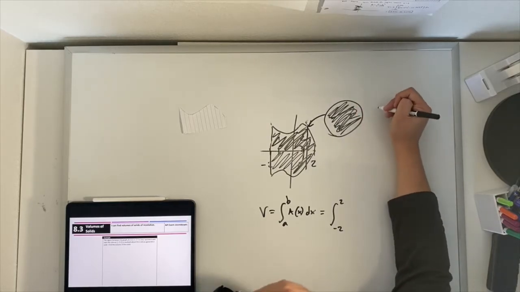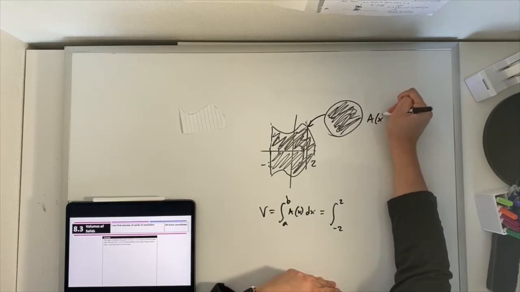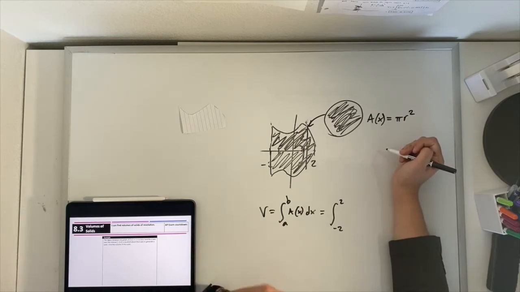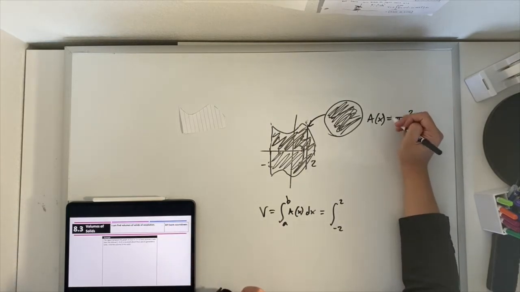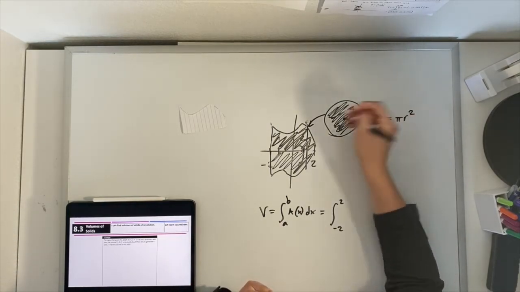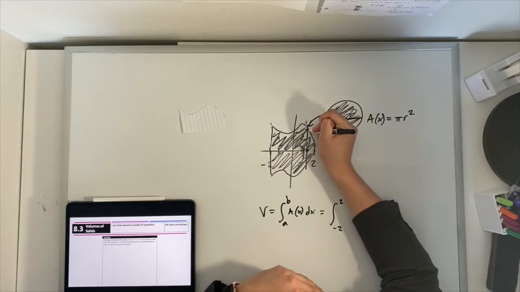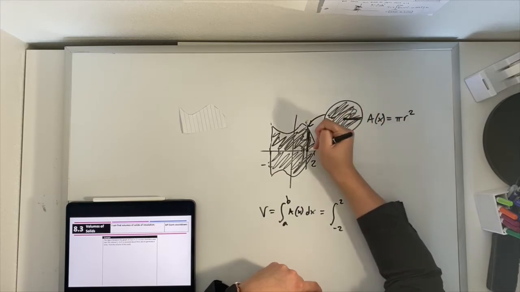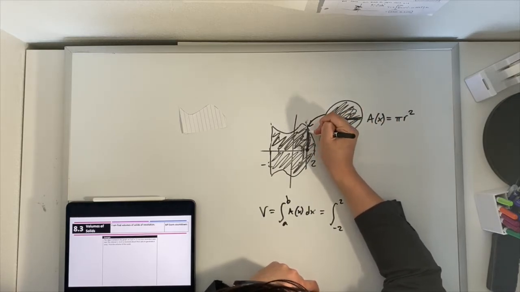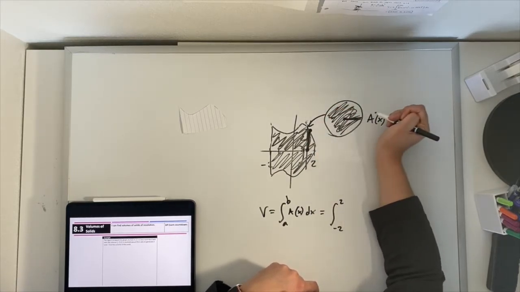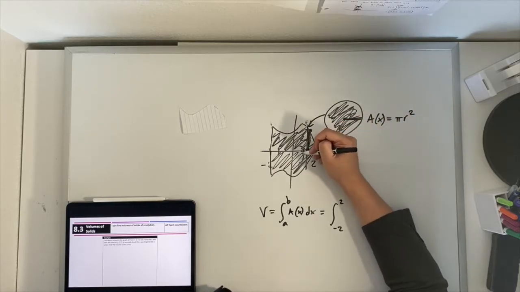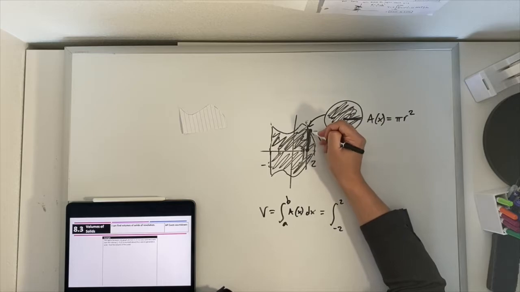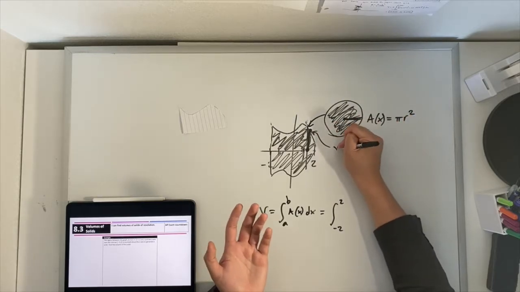And what is the area of a circle? Pi r squared. Renee, sit down. And what is the radius of this circle? The radius of this circle, this distance right here, is going to be from the x-axis out to that point. So for any given x value, what formula gives us that height, that y value?